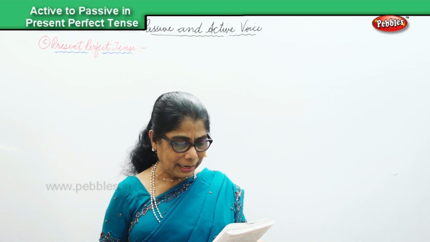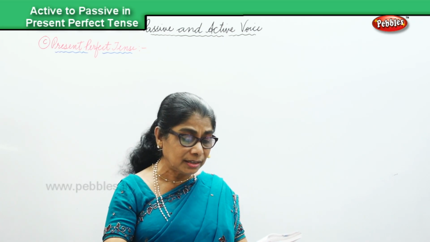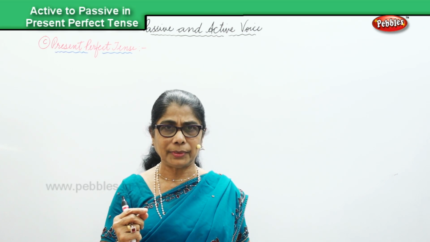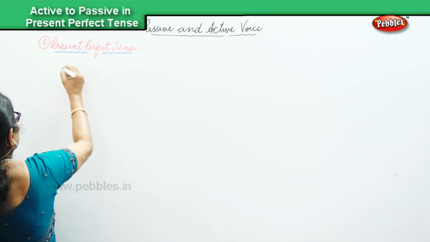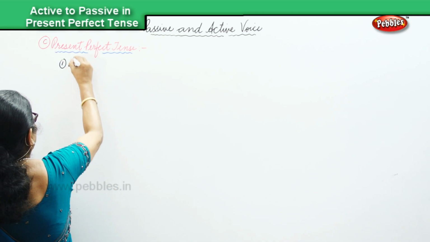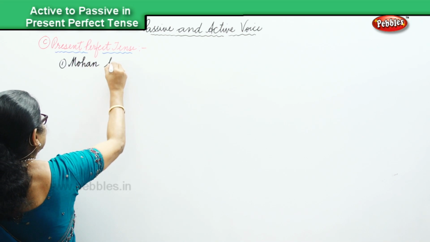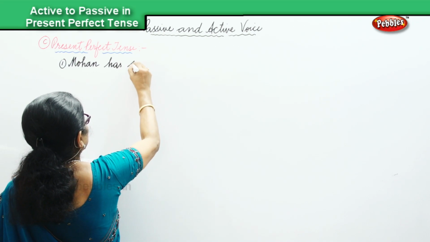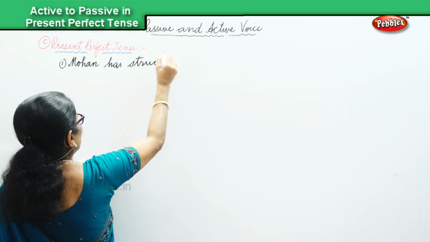The first sentence I have here for you, Mohin has struck Ashok. That's the first sentence, in active voice. Mohin has struck Ashok.